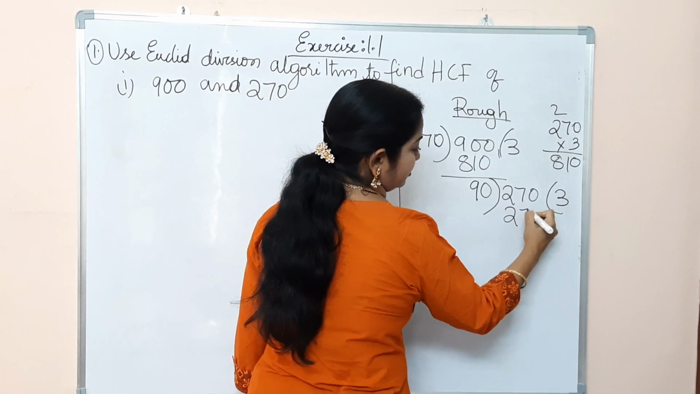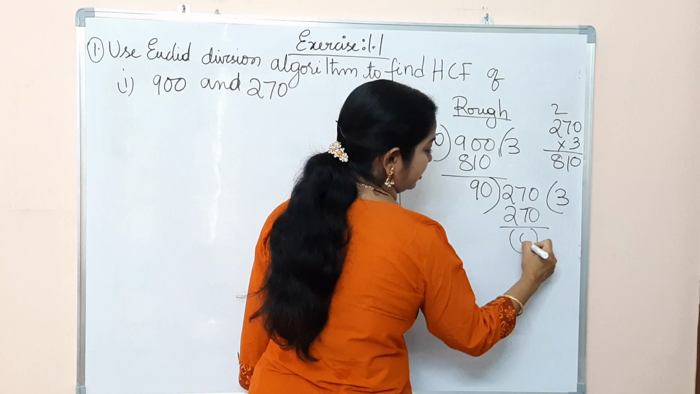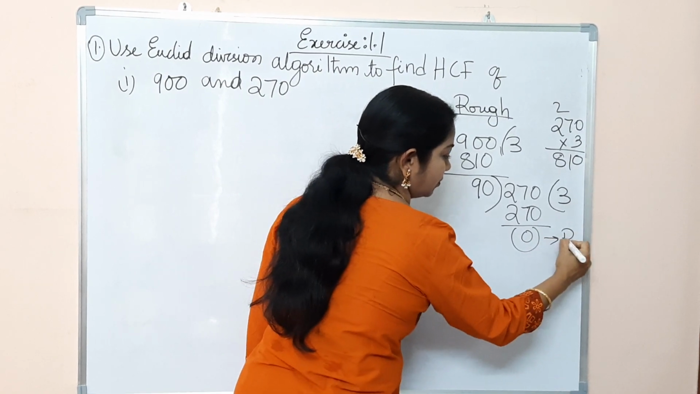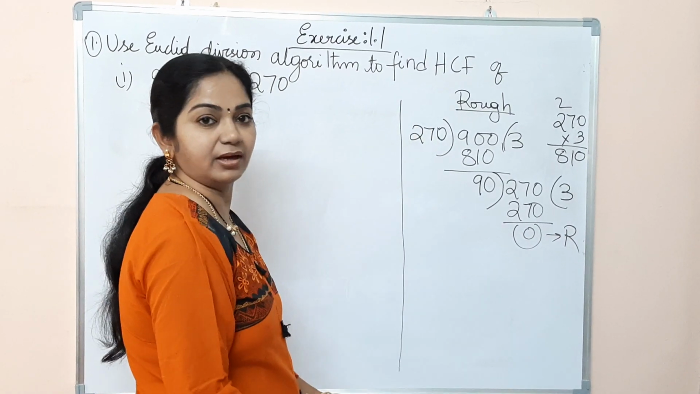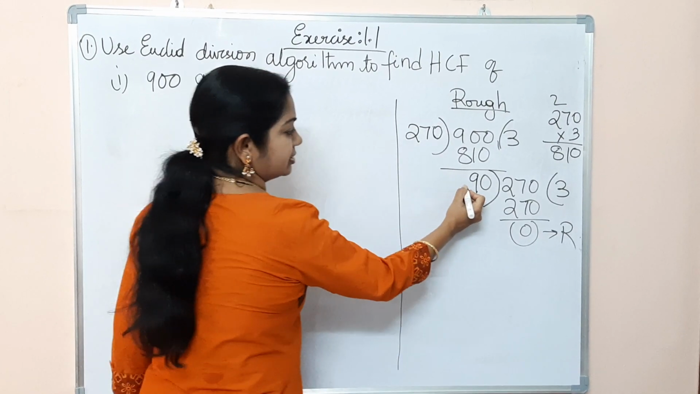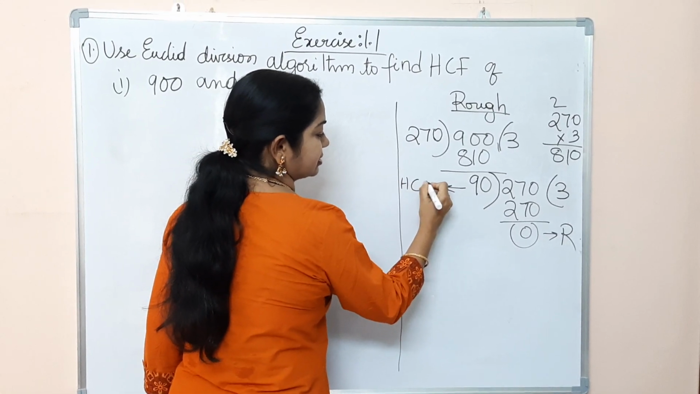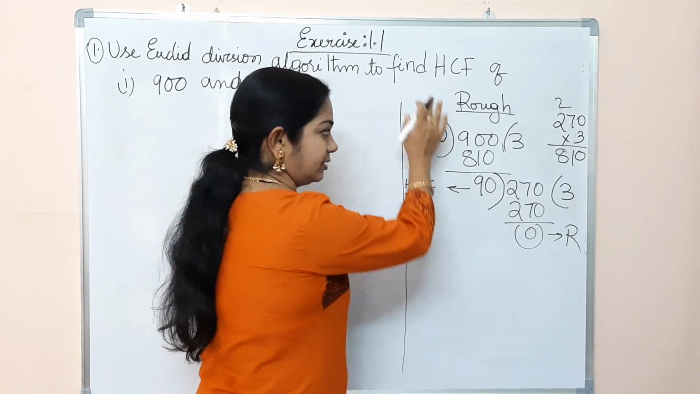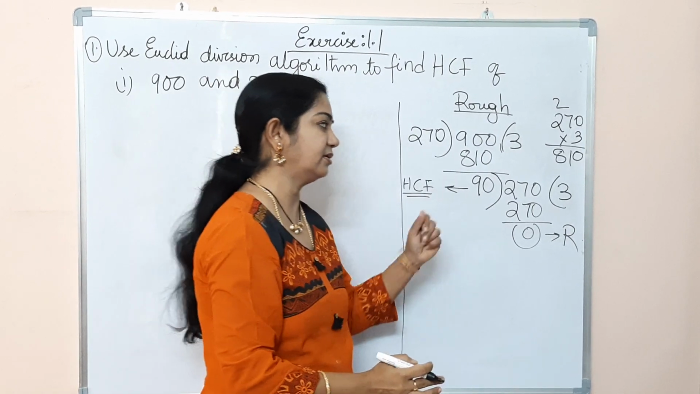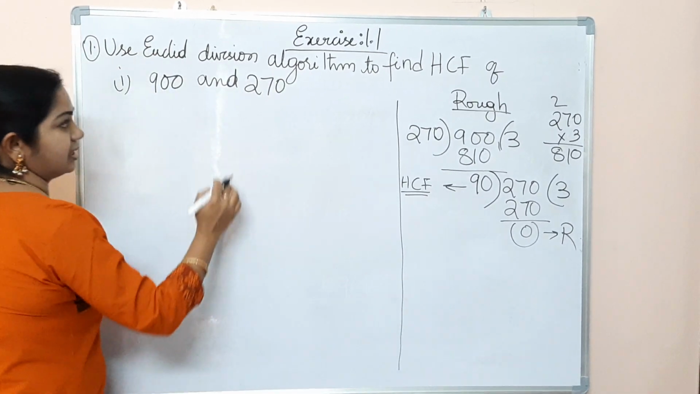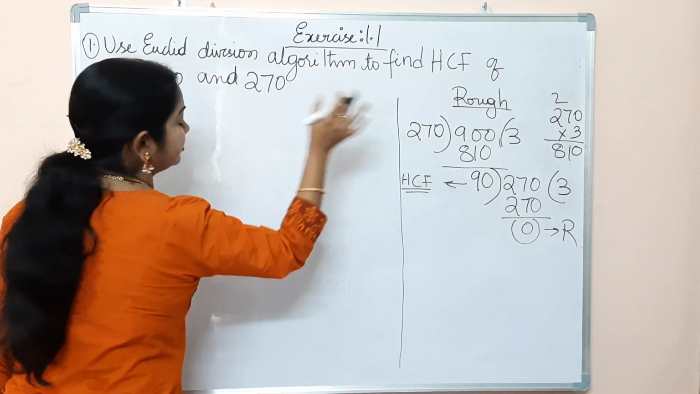So 270. The remainder is 1. When the remainder is 1, our division is complete. So this is called the HCF. This method you have studied in your lower classes. Now we will be using the division algorithm to write that.